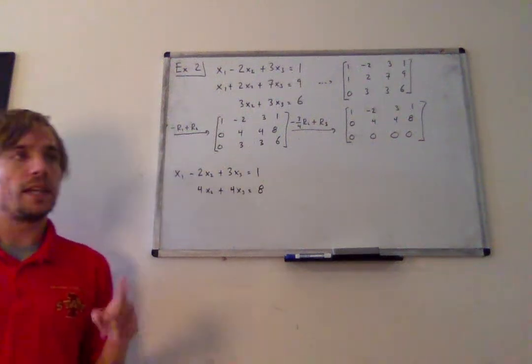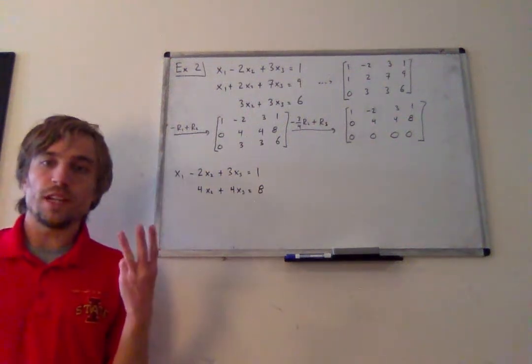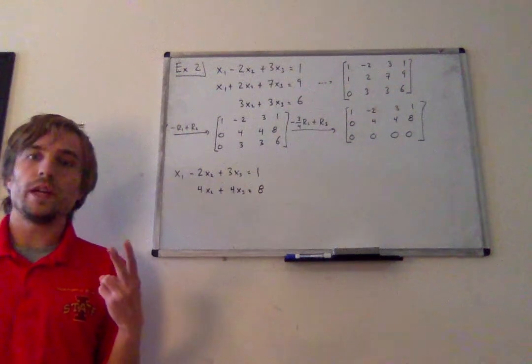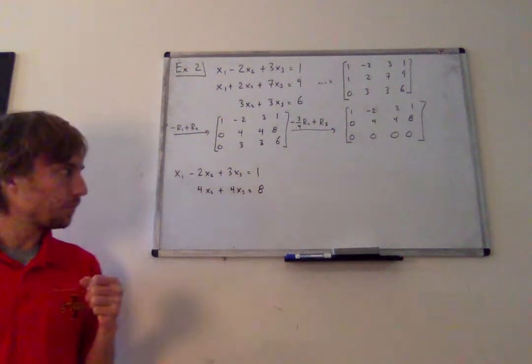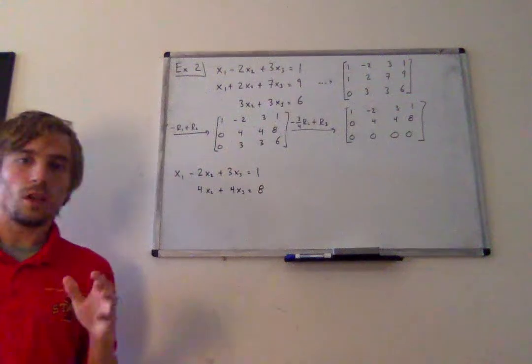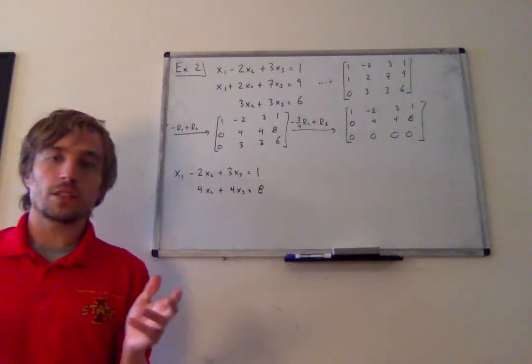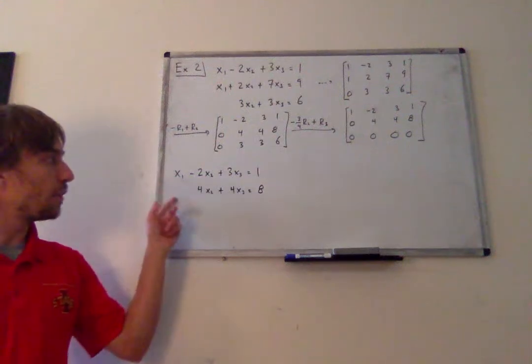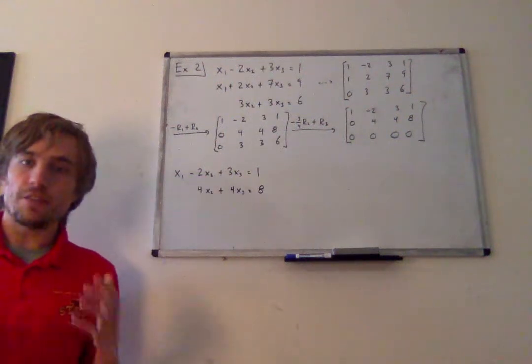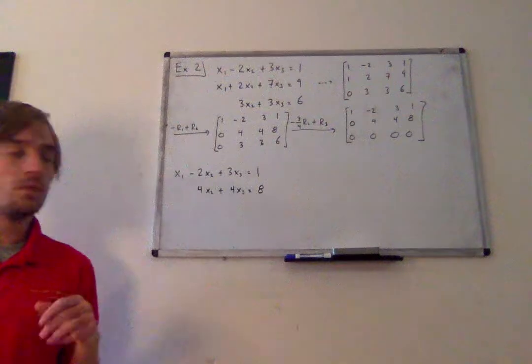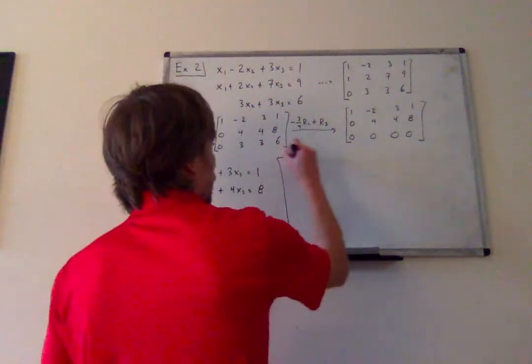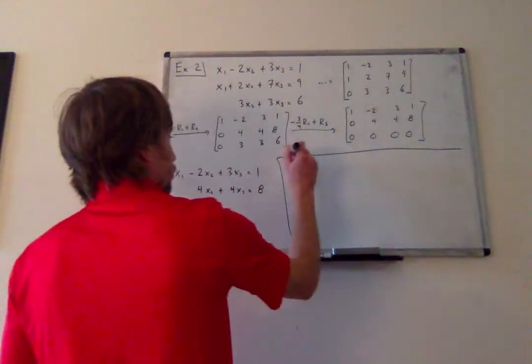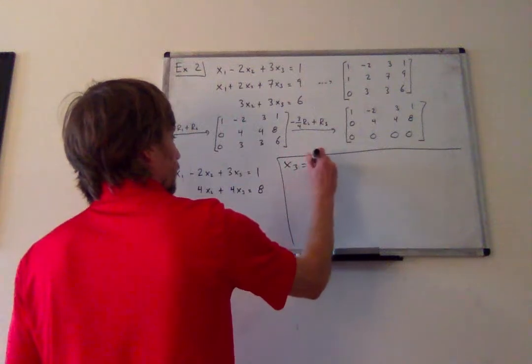And so now I've got 3 variables and only 2 equations that need to be solved. I'll pick a random value for x3, and I encourage you to try another one. I can pick any single value I want for x3 and find a valid solution to this equation. So let's say x3 is going to be 2, since my favorite number is 2.